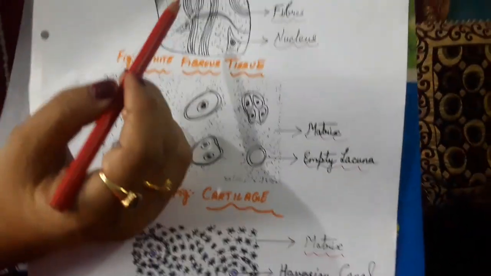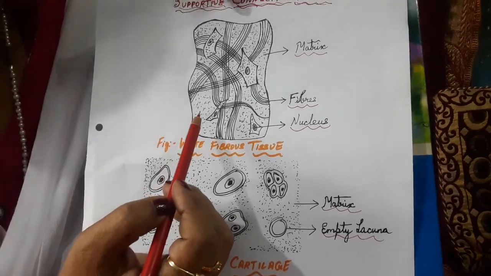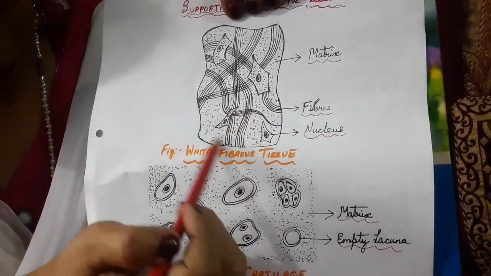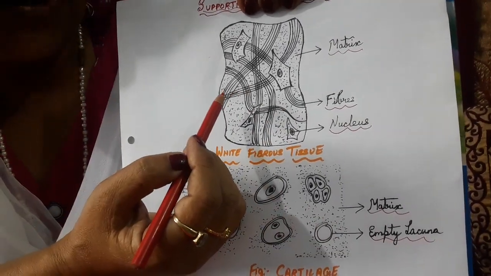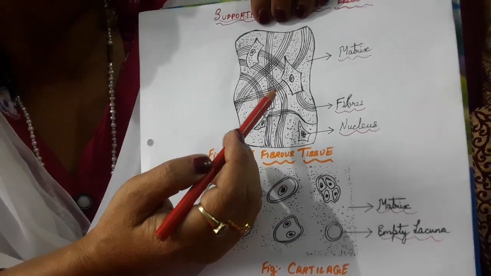Then we have dense connective tissue. Under that, we have the white fibrous tissues that consist of tendons and ligaments. What are tendons and ligaments? Tendons are structures which consist of fibers which are elastic, as well as, what do they do? They connect muscles to bone. The fibers are arranged in parallel bundles and are made up of collagen.